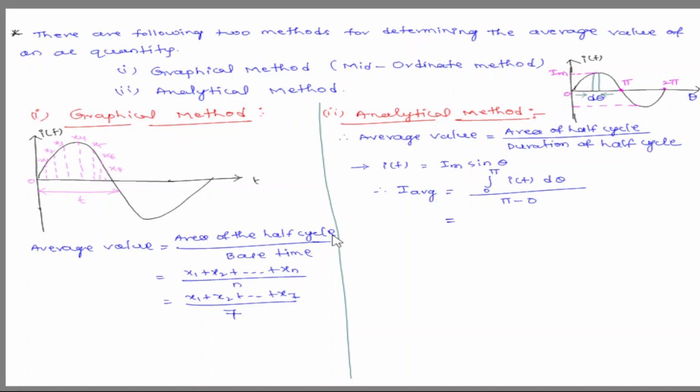I am writing this as 1 by π, integral 0 to π, of i(t), which is Im sin theta d theta. Where Im is constant, take it outside: Im by π, integral 0 to π of sin theta d theta. The integration of sine is minus cos theta, from 0 to π.